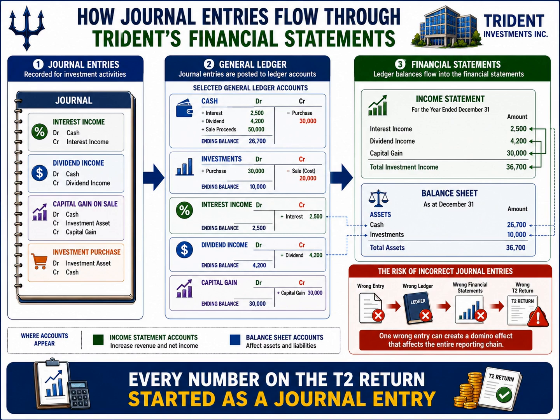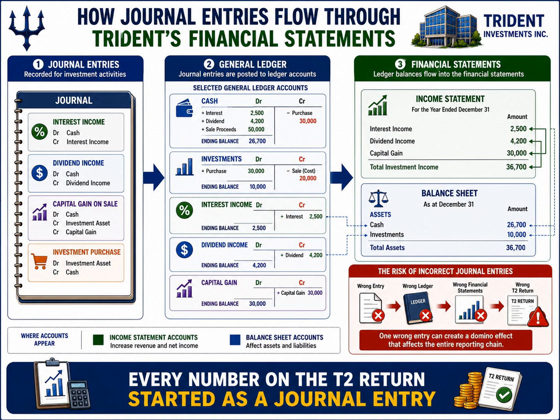However, journal entries do not remain isolated. Once recorded, they are posted to the general ledger. The general ledger acts as the corporation's central accounting database. Each journal entry updates one or more ledger accounts. For example, interest income affects the interest income account and the cash account.